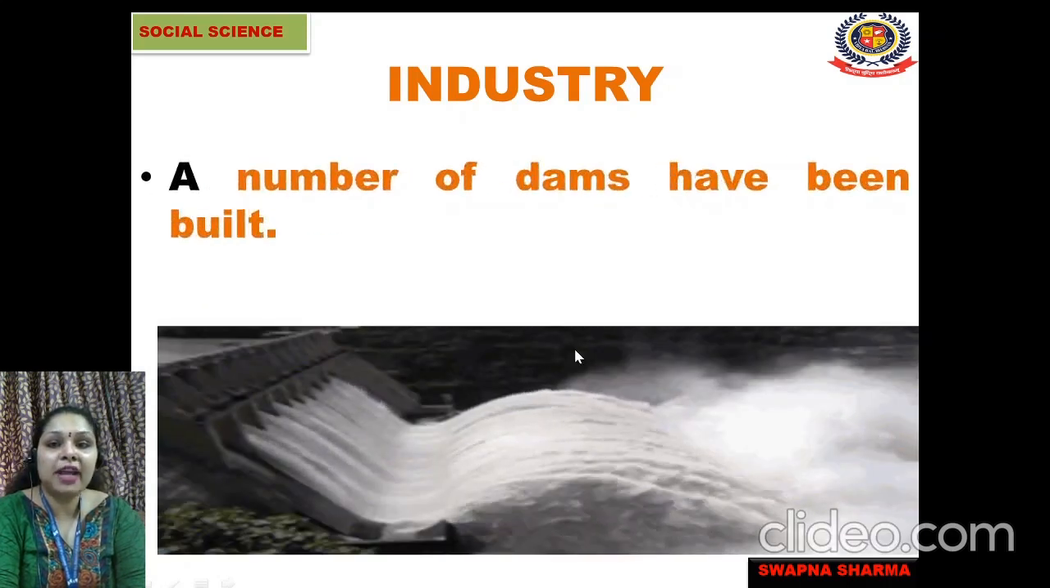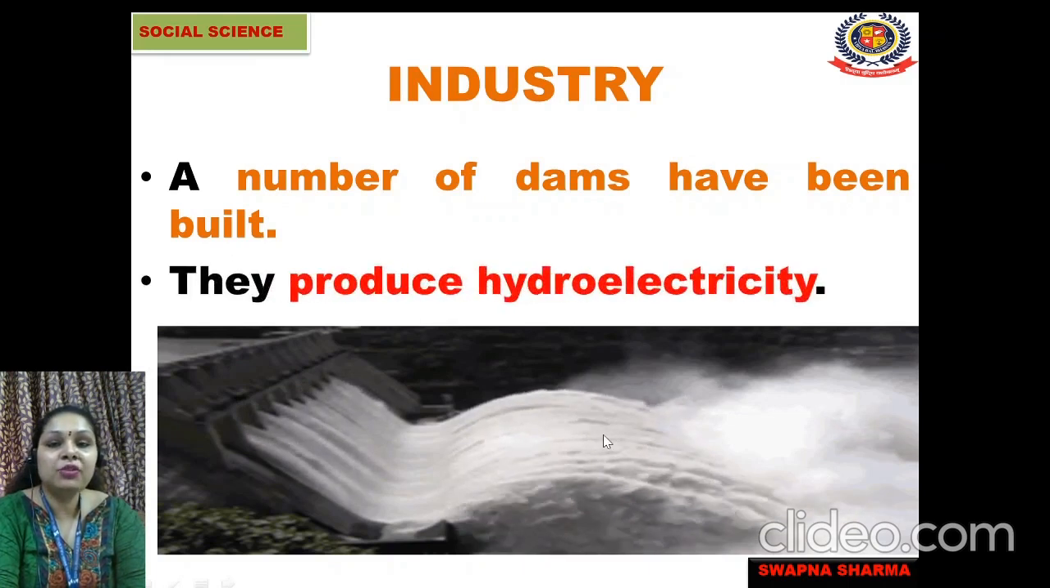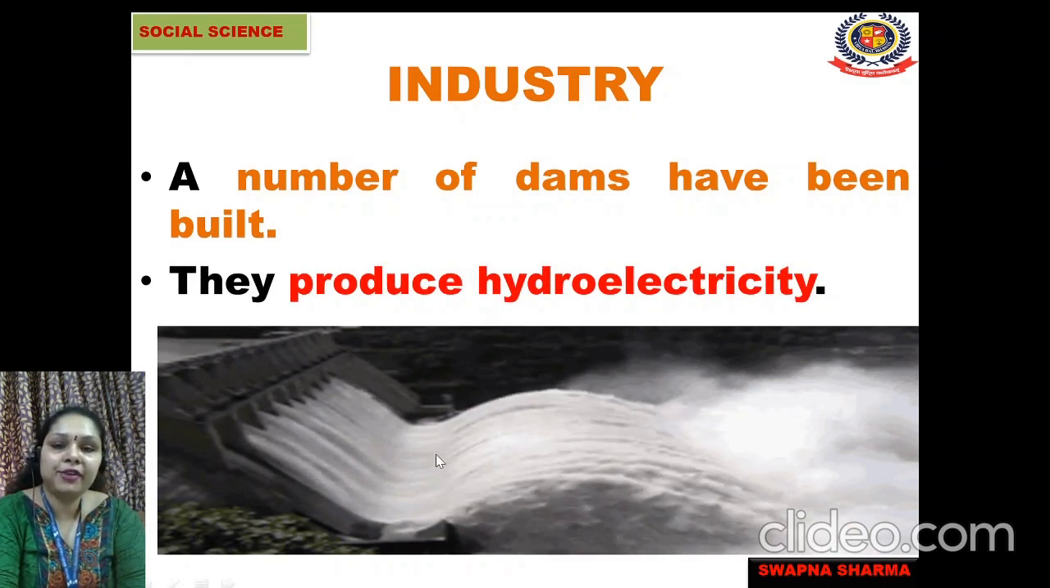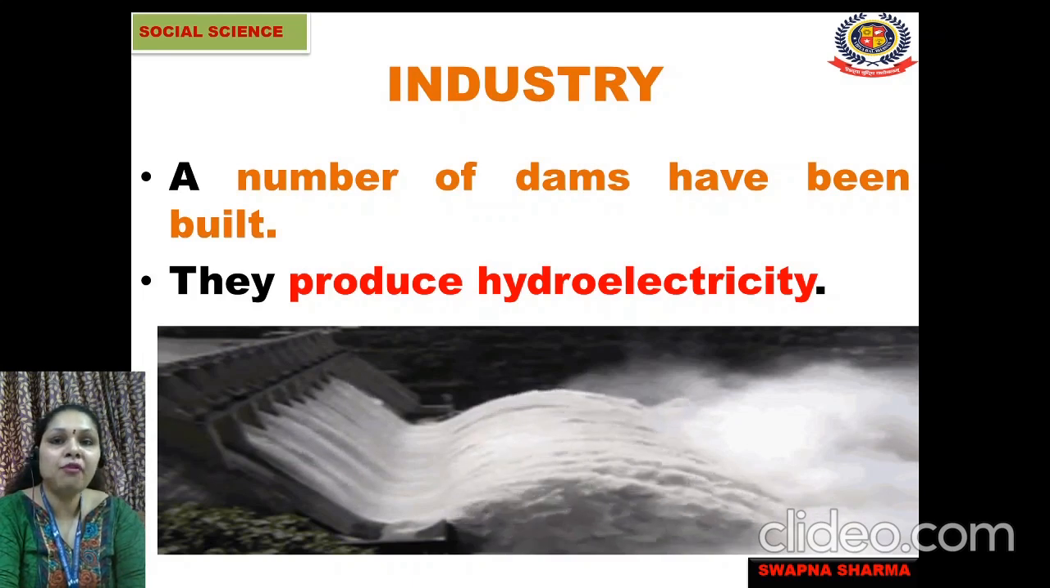A number of dams have been built. So you can see here the dam, how the river water is going from the dam, and the dam water is used for different purposes. They produce hydroelectricity. So with the help of construction of dams, they are able to produce electricity from water. Hydroelectricity means electricity produced with the help of water.